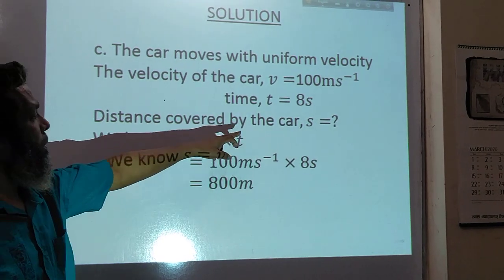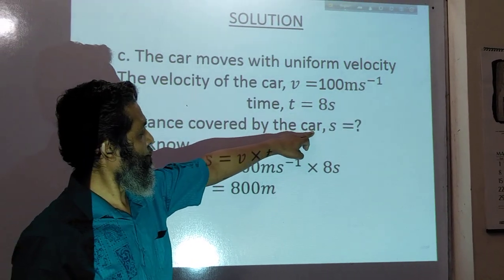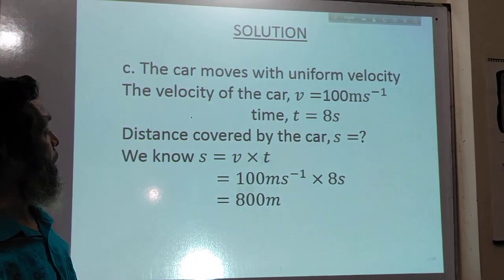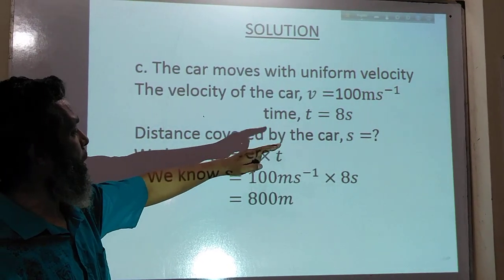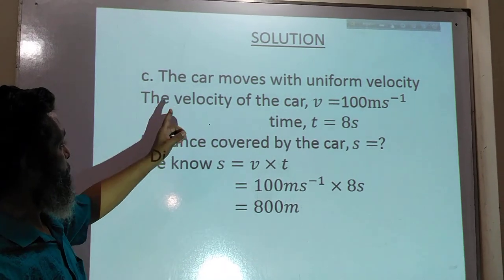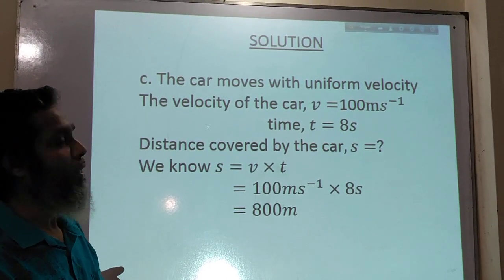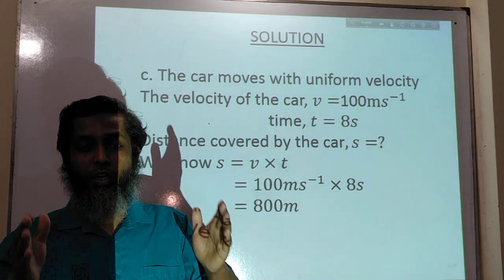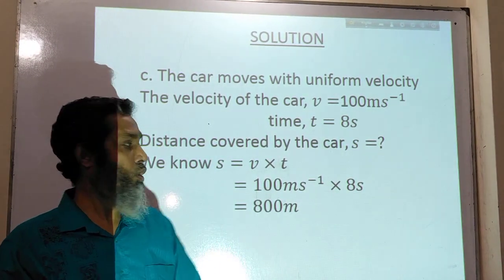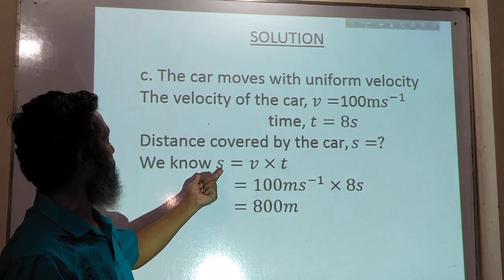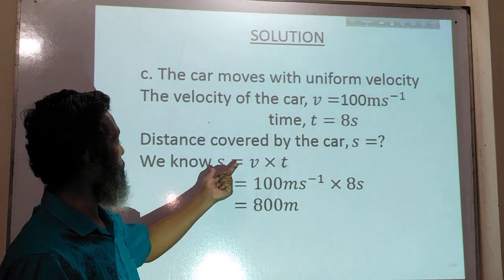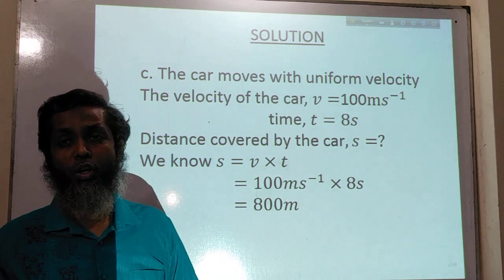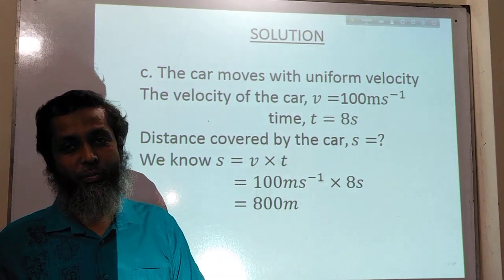Distance covered by the car. It is not the train, sorry, it will be the car. The distance covered by the car is equal to what? Since the car moves with uniform velocity, the equation will be s is equal to v into t. This is the equation for the distance when a body moves with uniform velocity.